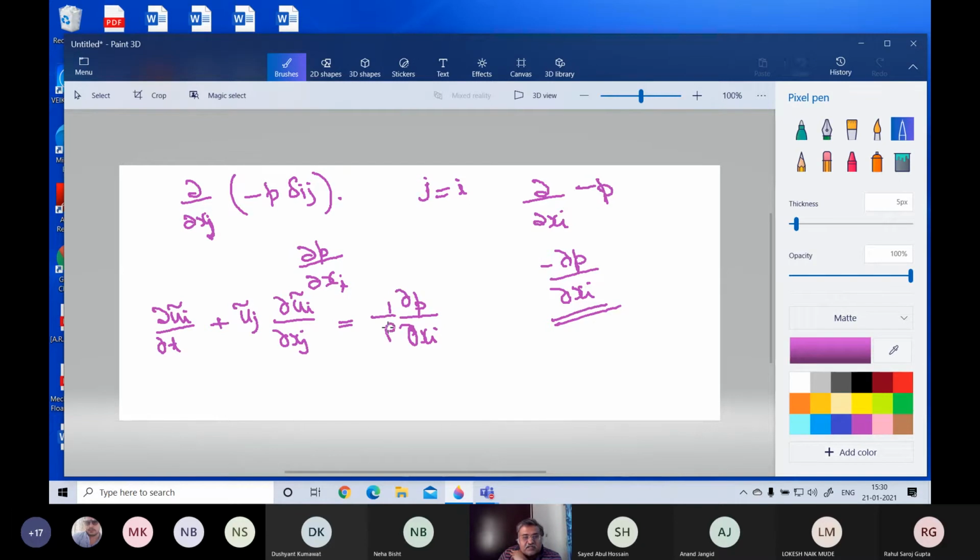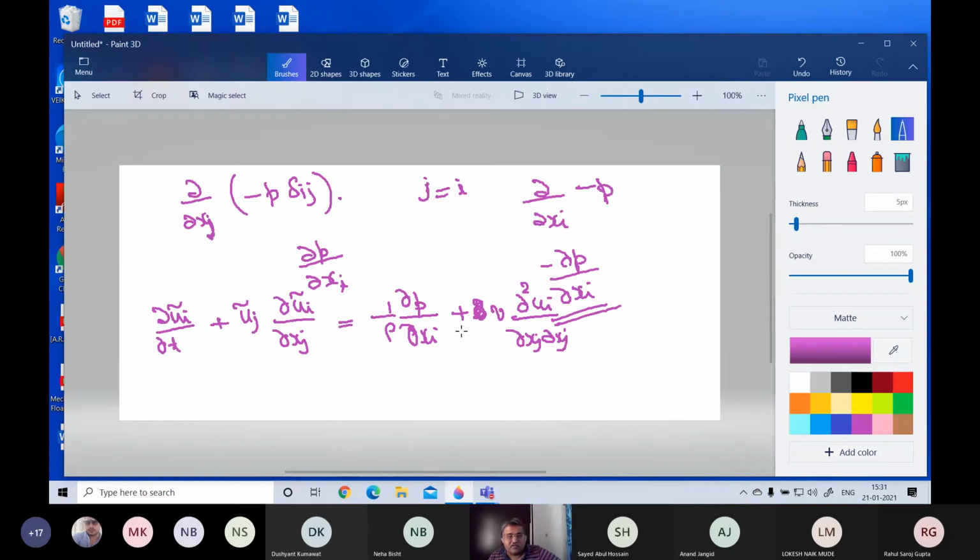Actually, I'll write it there. There is a rho there. Plus nu into dou square ui by dou xj dou xj. You should be remembering now, or you should be knowing how this thing comes about, dou square ui by dou xj dou xj. Why these two dou xj's came, you just go back and do that.